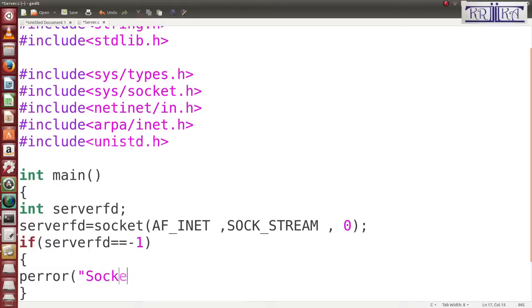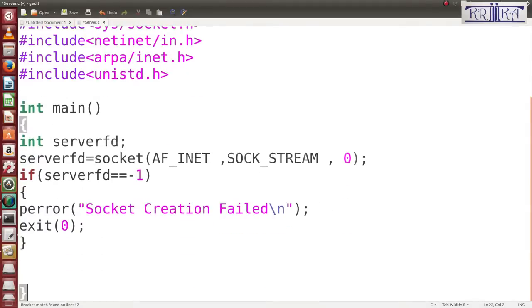I will write socket creation failed, then exit. My program should be terminated here, no need to go further, and close the bracket. This is for your socket creation. If the creation is successful, the code will go ahead; otherwise it will be closed here.